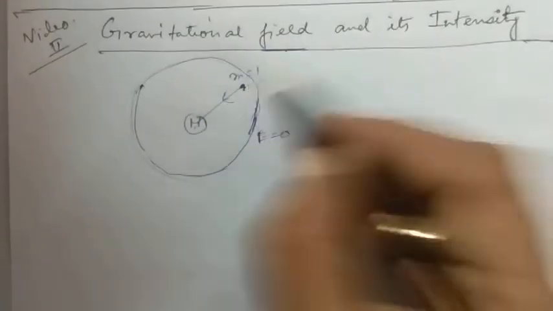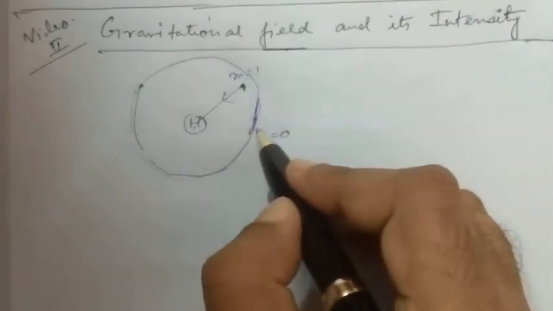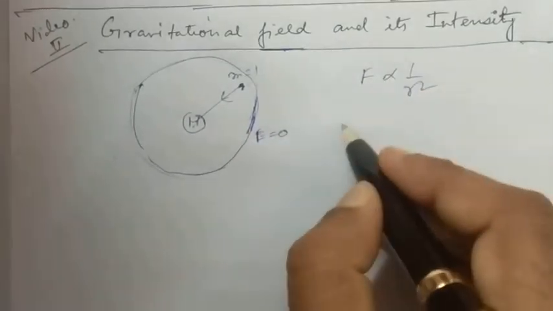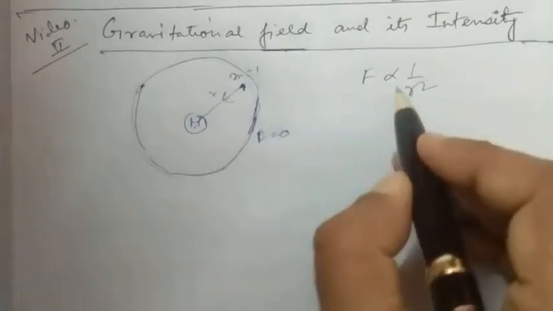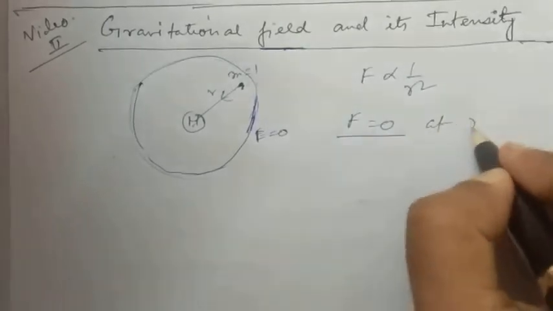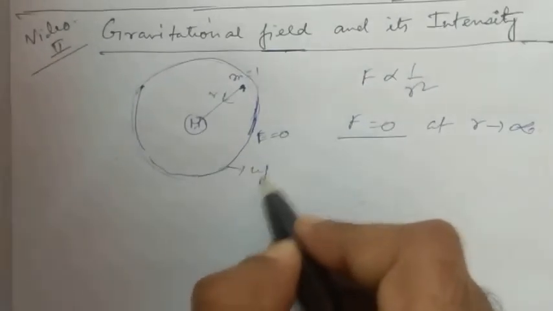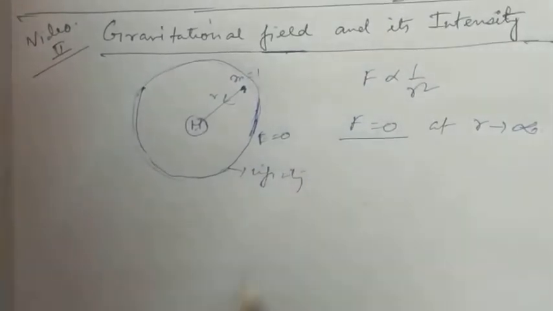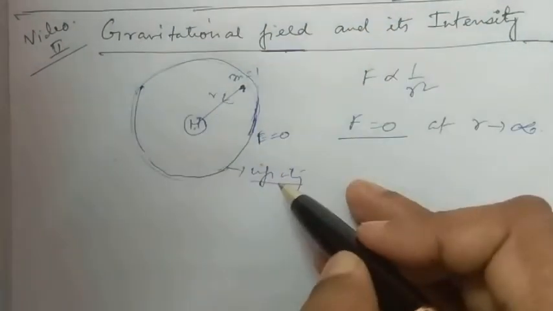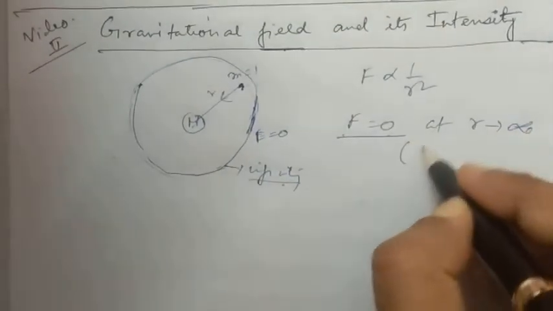Now we can say that this force extends up to infinity, from the relation a proportional to 1 by r square. This is the distance r. Now a proportional to 1 by r square means F can be 0 at r tends to infinity. That means this is the margin of infinity. Infinity means there is no fixed line because infinity is undefined. So F is equal to 0 at r equal to infinity. It is a theoretical statement.